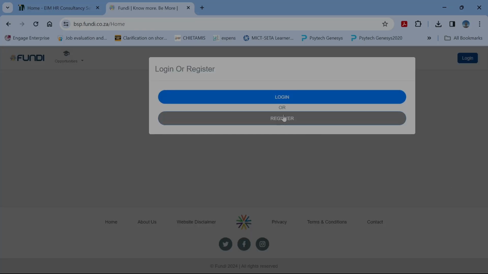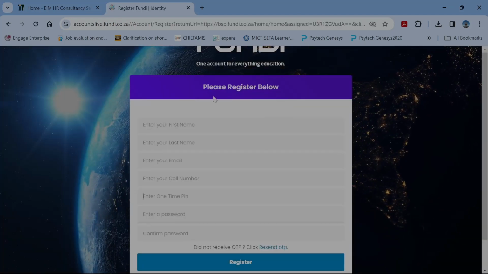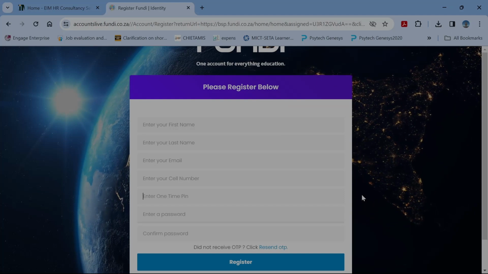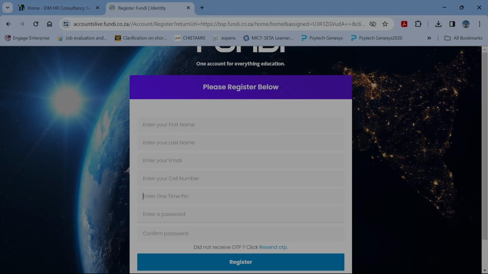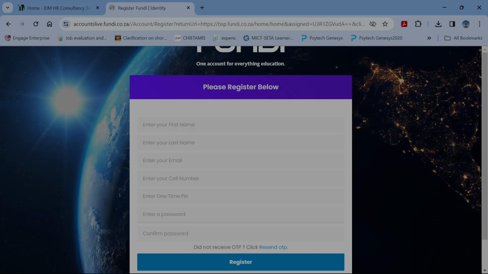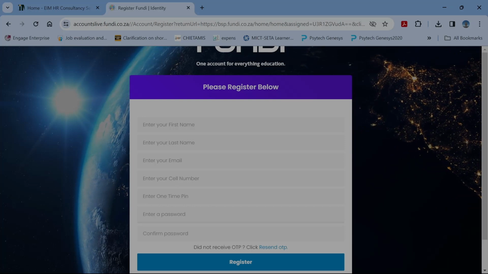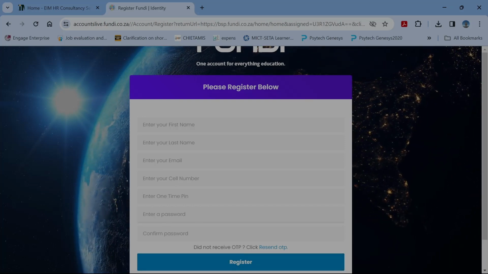So in order to create a profile, we need to click on register. And then we will be given this particular section to register our profile accordingly. So it's your first name, your last name, your valid email address that you will use for communication. You enter your cell number that you're currently using. Then you'll enter the OTP PIN, which will obviously be sent to that particular cell number.